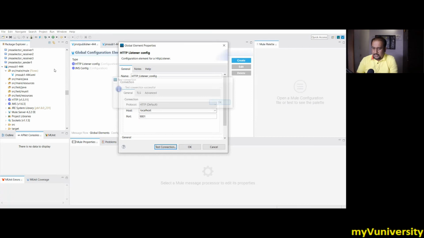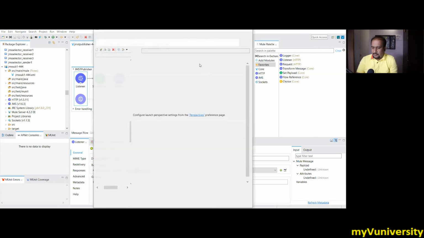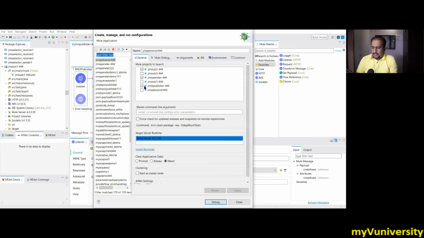Okay, so project, go to message flow and debug configuration. Let me do that. Publisher, sub 1, sender I don't want. I don't know whether sender got checked by default.